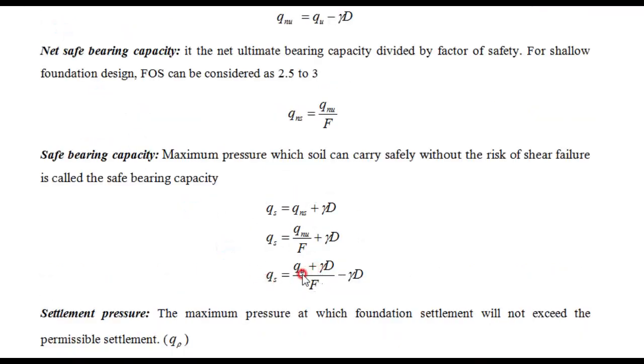This is not plus, this is minus. QU minus gamma D divided by F, and this is plus. This is plus gamma D. Please interchange this one. This is minus and this is plus.